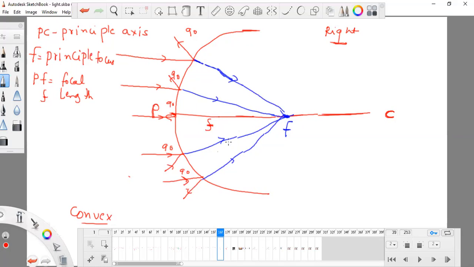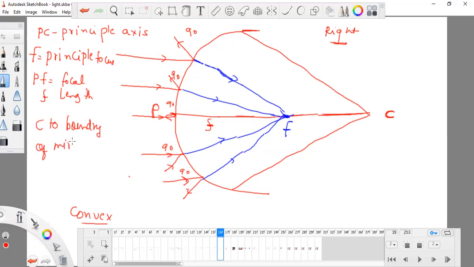Now any line which originates from C and touches the boundary of this mirror, from C to the boundary of the mirror, is equal to R, that is the radius. Any line.